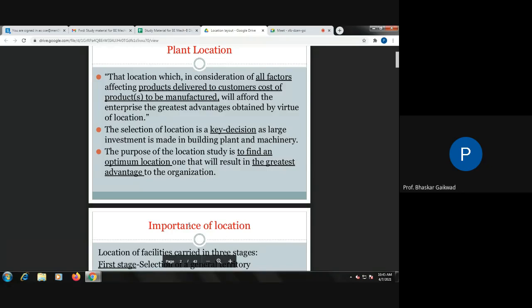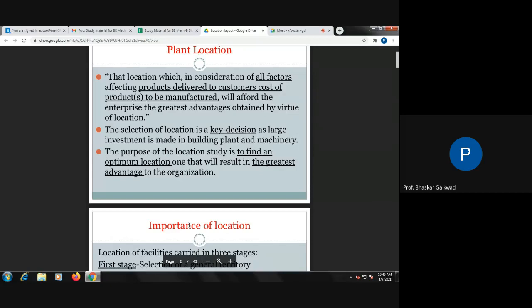If you locate the industry at the right place, definitely all types of cost will get reduced. The purpose of location study is to find an optimum location, one that will result in the greatest advantage. So many advantages will be gained, and ultimately profit will be more.